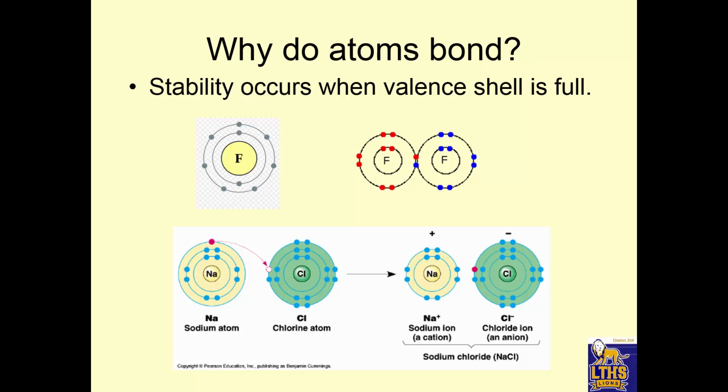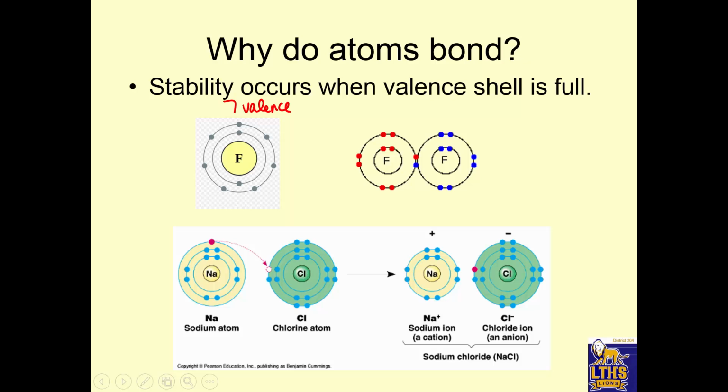All right, so what the heck is all this bonding stuff about? So why do atoms bond? They bond to be more stable. Stability happens when the valence shell is full, so the outer shell is full. So we look at fluorine here, we got 2, 3, 4, 5, 6, 7, 8, 9 total electrons. But if you notice, this outer shell has 7 valence electrons. Is 7 a stable number? No. So what fluorine's going to want to do is fill that outer shell.